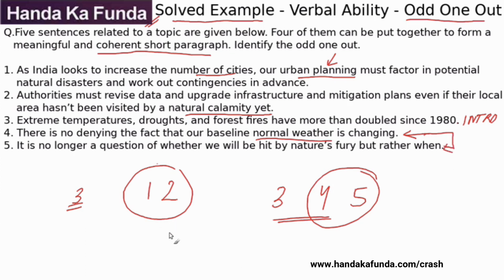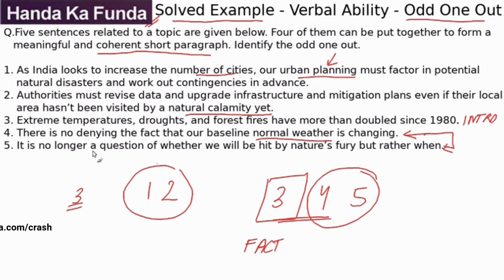1 and 2 are forming another pair. 3, which actually looked like an intro to me, which was talking about how temperatures have doubled, if you think about it, is simply a random fact which is being given. 1 and 2 talk about the planning which needs to be done. 4 and 5 are talking about how the weather is changing and how we are going to be impacted. 3 presents hard facts, hard data, but hard fact and hard data sadly does not have a place in this paragraph because 1 and 2 are forming a strong pair. Both the sentences need to be there. 4 and 5 are also forming a strong pair as both the sentences need to be there, which means the answer for this particular question will be 3.